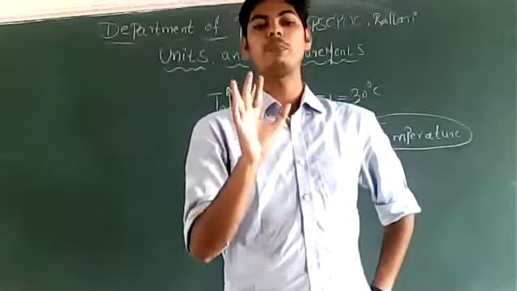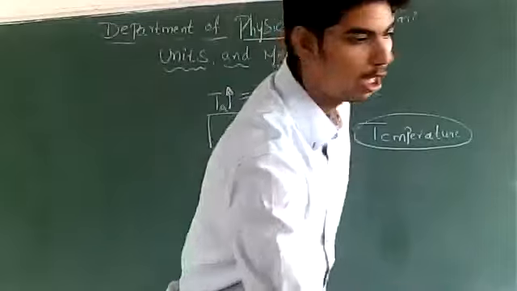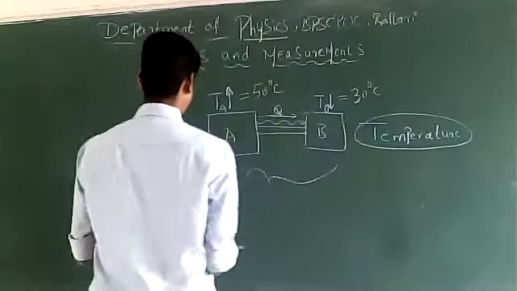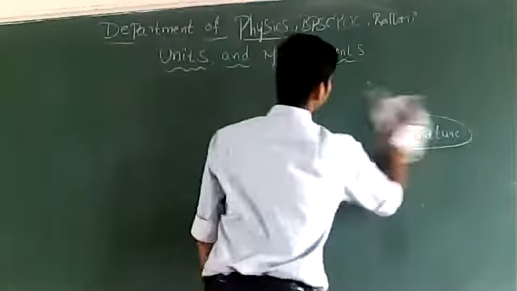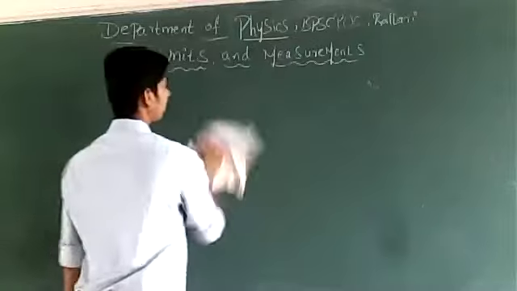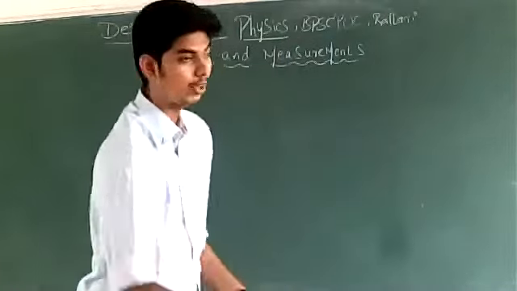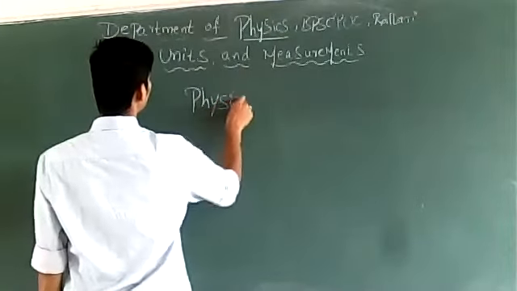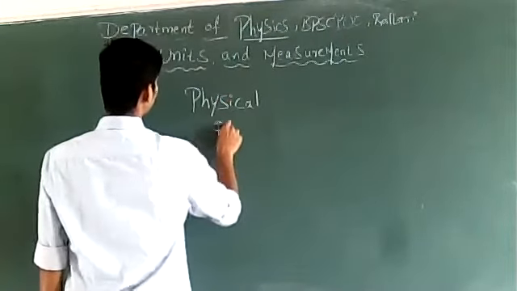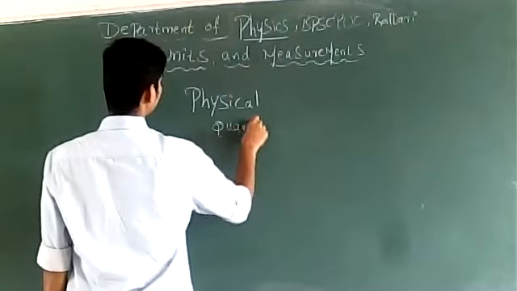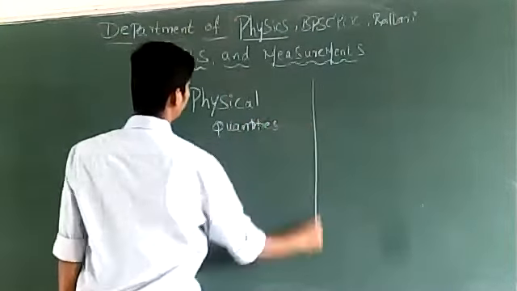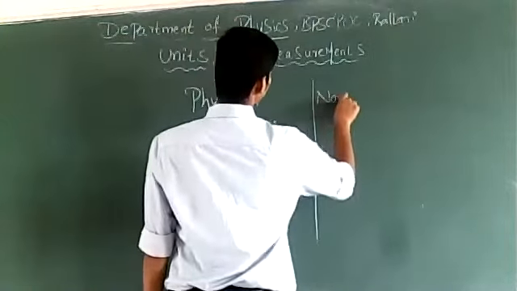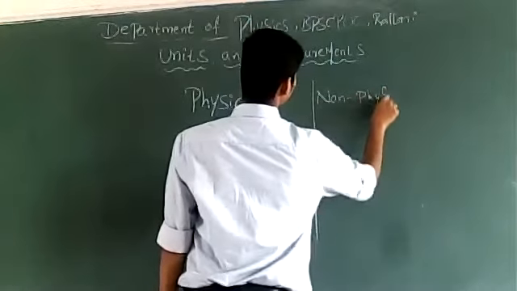Right? Examples for physical quantities are length of an object, mass of an object, time of an event. We have already defined what physical and non-physical quantities are, so we will not be writing the definition again. We will just write the examples so that things become more clear.